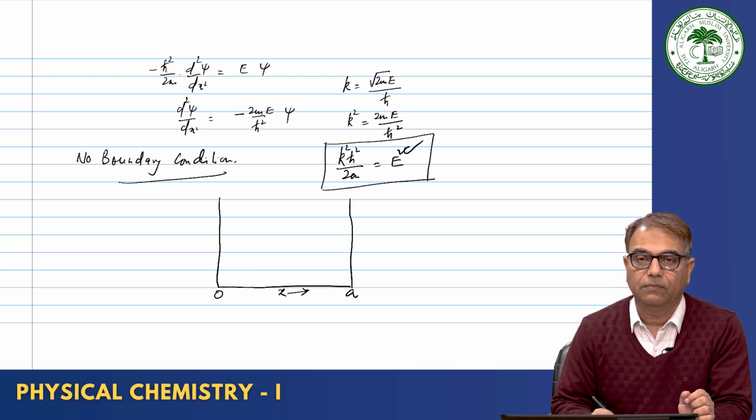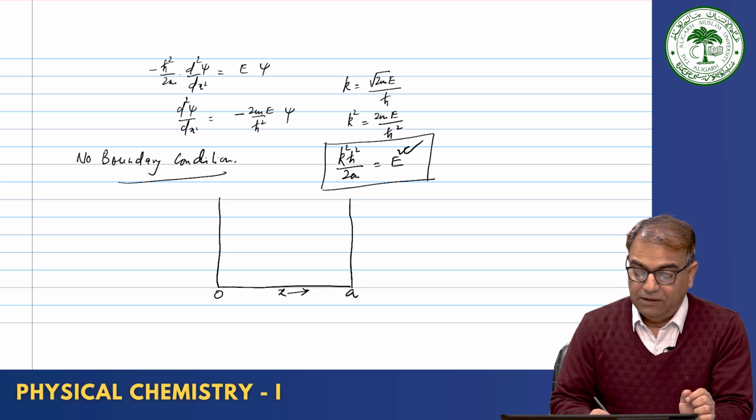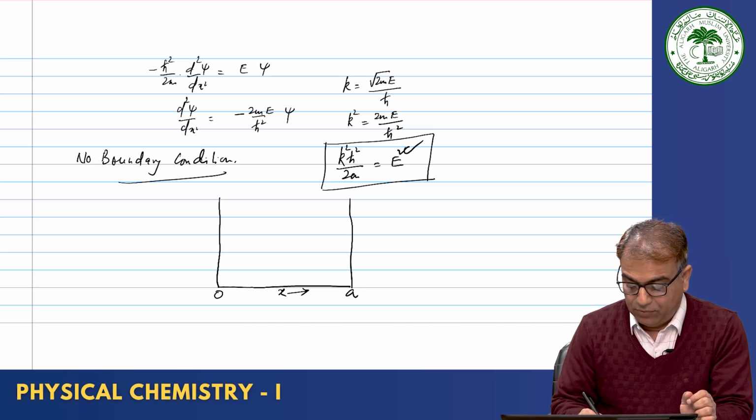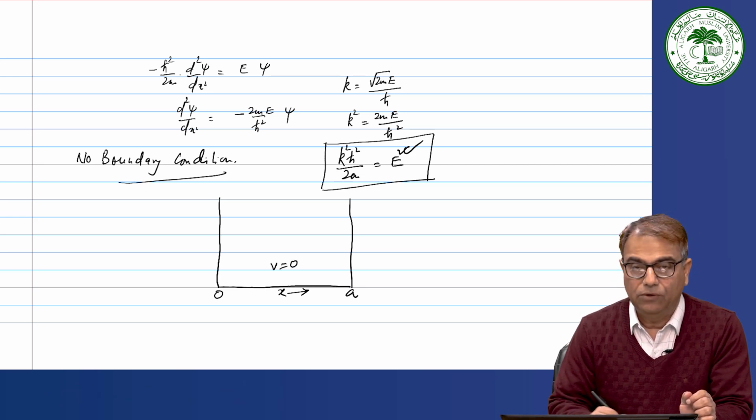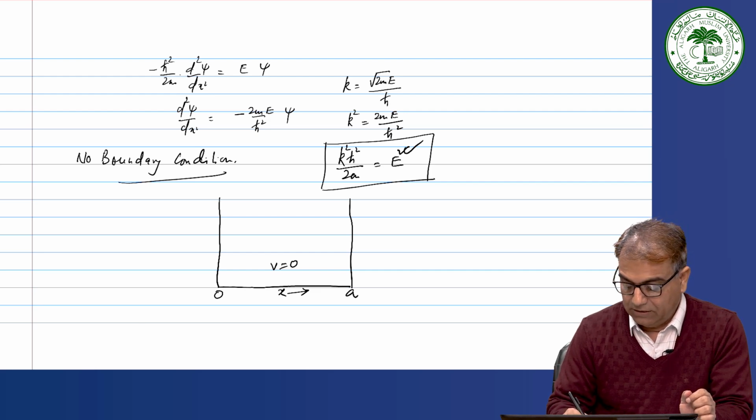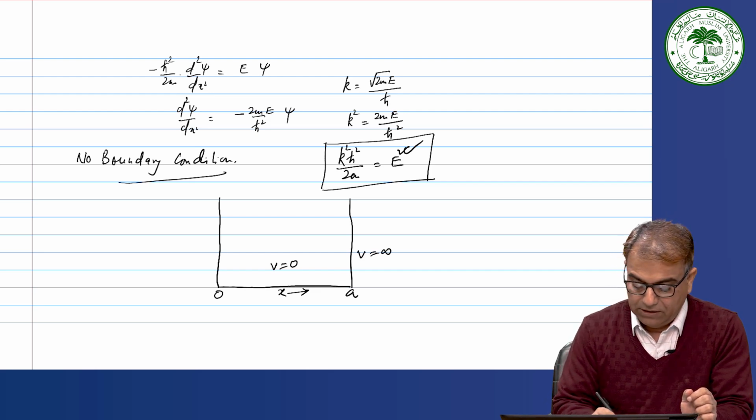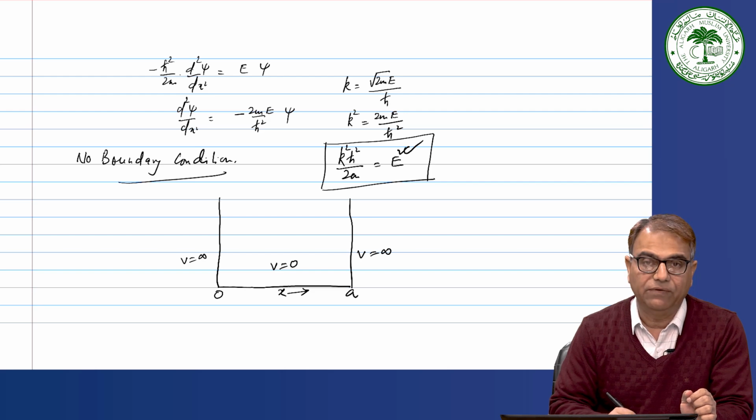Okay. And again the particle potential energy we suppose equal to 0, and we suppose the potential energy on this side is infinity.